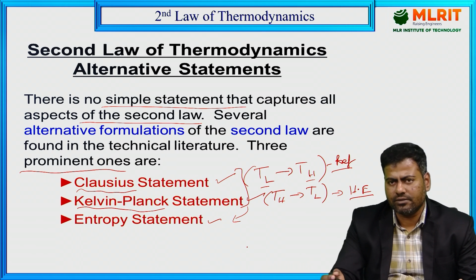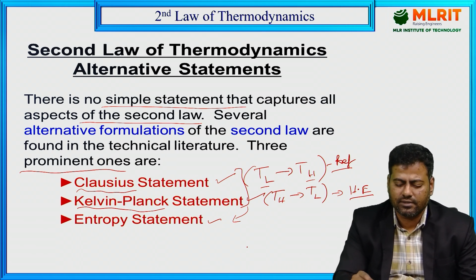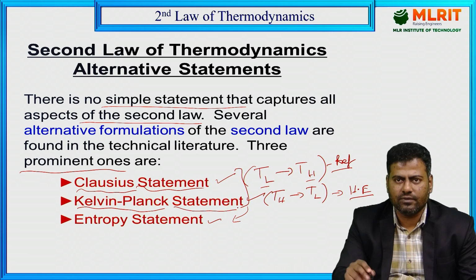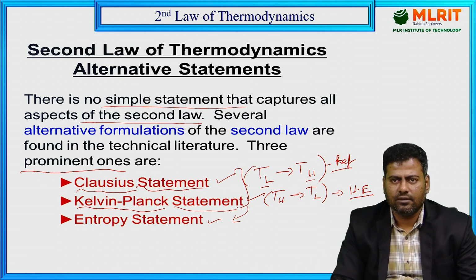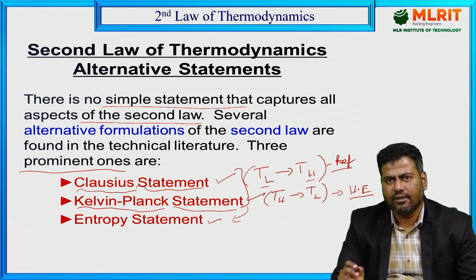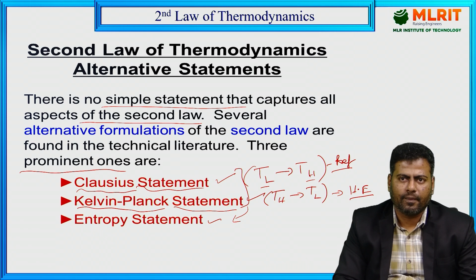So that limitation we have overcome with the second law of thermodynamics. That is what we are going to discuss with respect to this statement. This is the overview we are discussing right now. The primary ones are the Clausius as well as the Kelvin-Planck statements. These are the prominent ones.